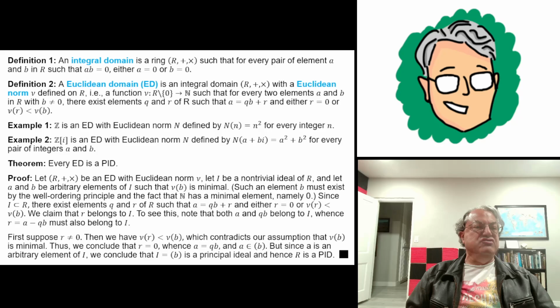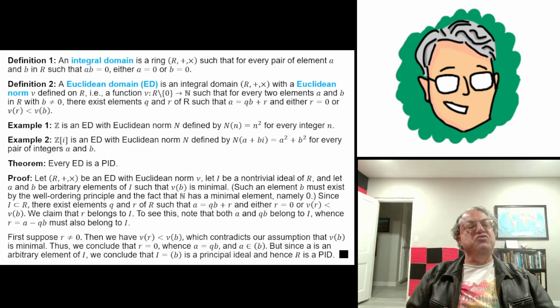But now let's assume that little r is non-zero. And what does that mean? The other thing I forgot to mention, I'm kind of jumping the gun here, is that we're also assuming that little b is an element of the ring R of minimal norm. This is a critical assumption.